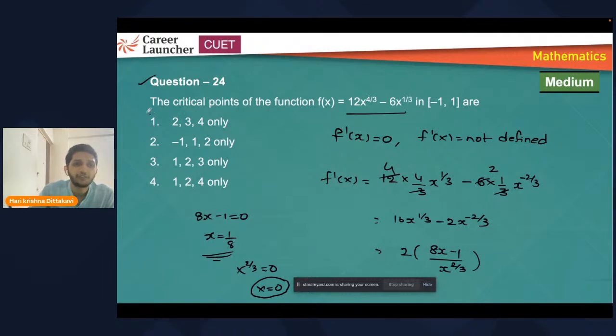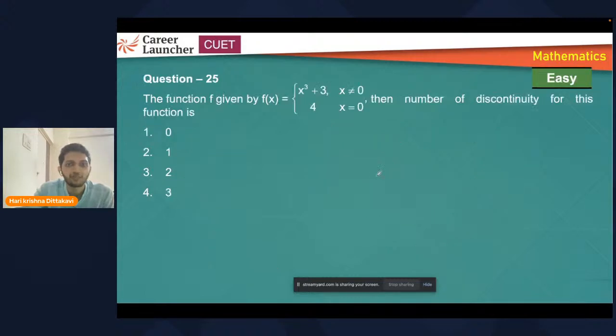Now the options are wrong. No matter how many times you do it, you'll get the same answer. So here the options are wrong. We cannot help, but don't waste time on such questions. There is a chance, a very small chance, but that is possible. Questions or options can be wrong. So don't waste much time. Now here, some function is given. Number of discontinuity points, okay.